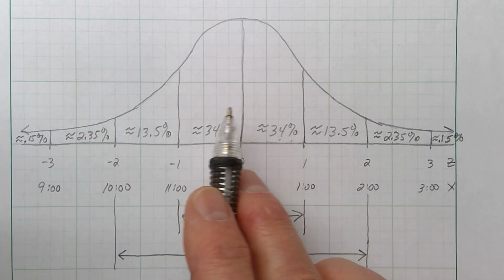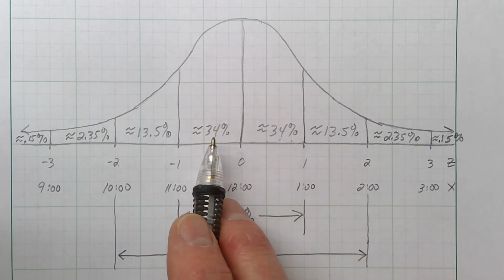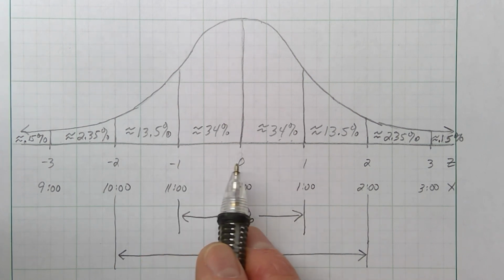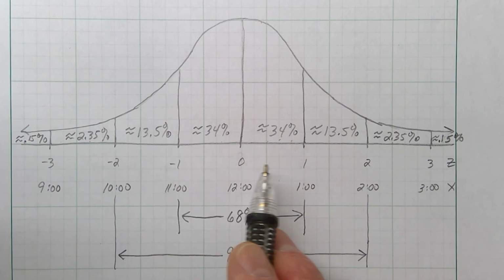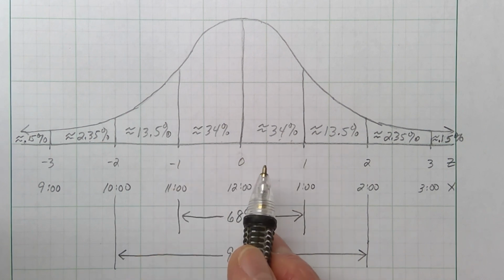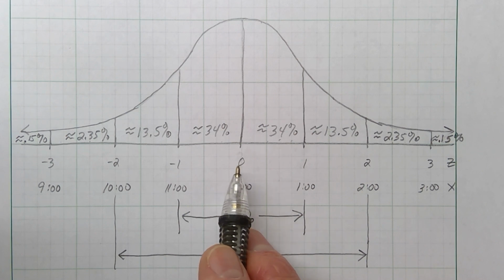Now, most of them are in the middle here. See, there's 34% here. That's like 34 people out of 100. And there's 34 people here. So from one step left of the true average and one step right of the true average, that's kind of what we were talking about. My average weight is 2 pounds plus or minus a pound. That's kind of the same idea. This is mu right here in the middle. This is the true population mean, the true population average.